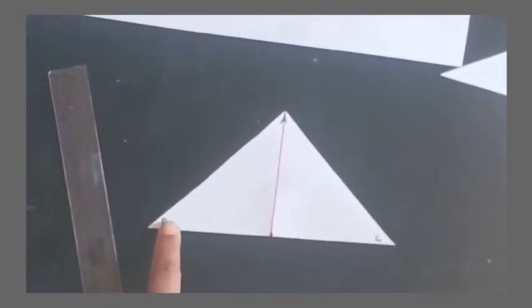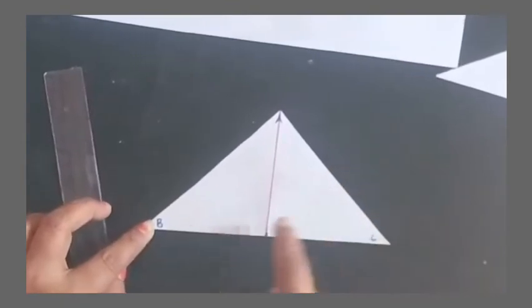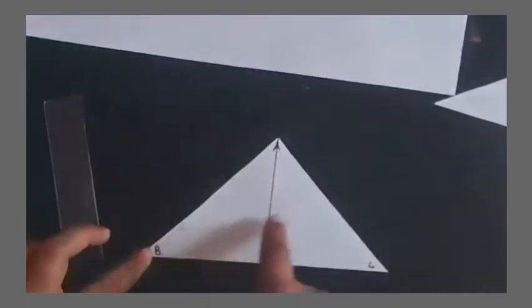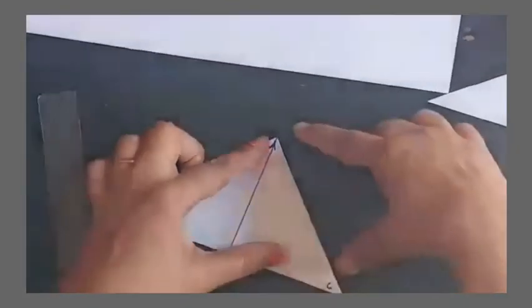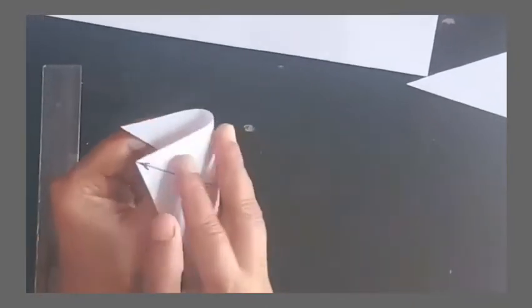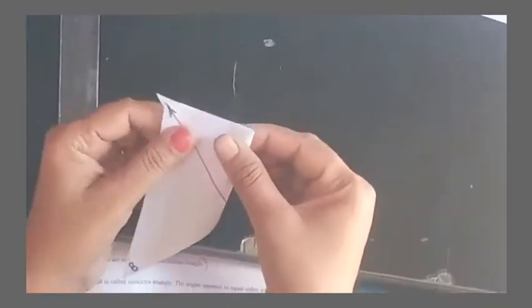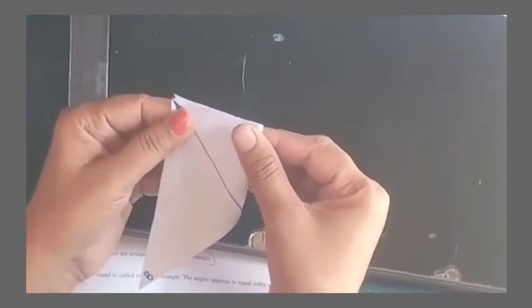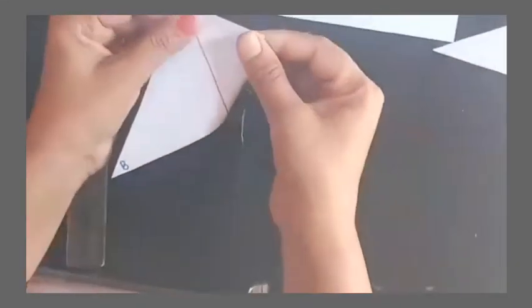Similarly, I can find another median, opposite to vertex B. For that, what do I have to do? The opposite side is AC, and I have to find the midpoint of that. I'll locate the midpoint by folding the paper.